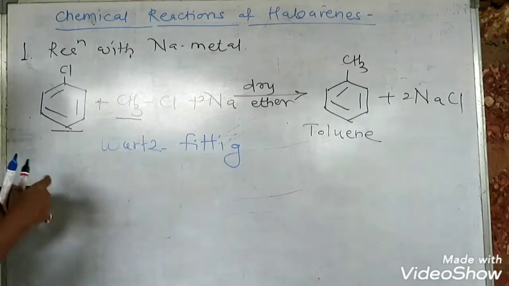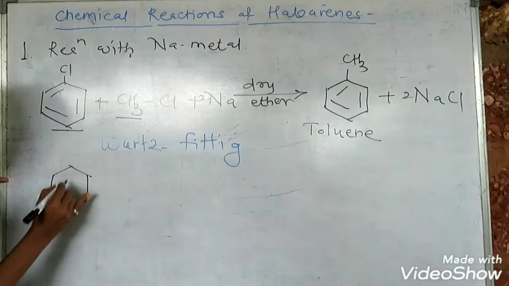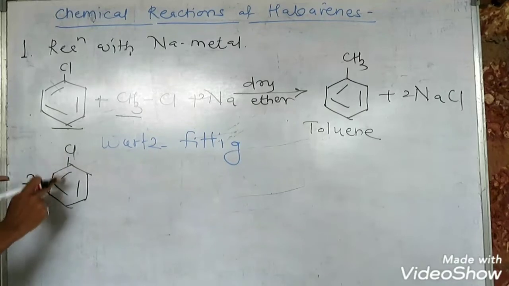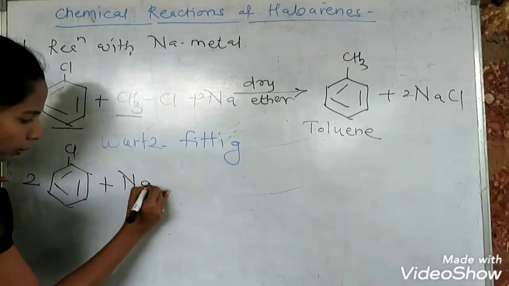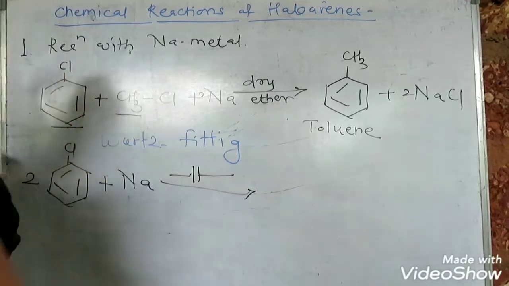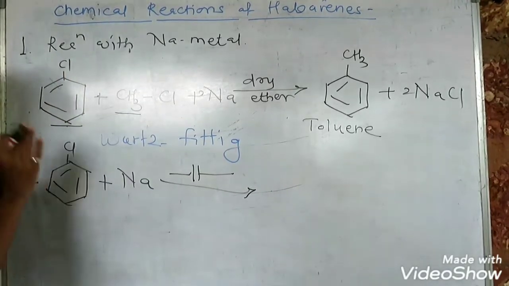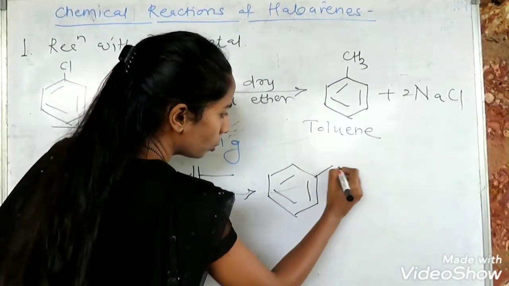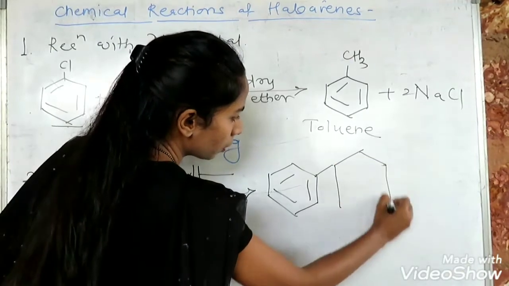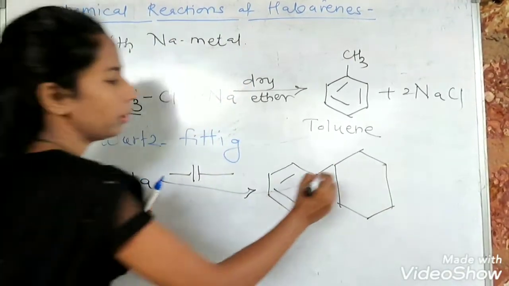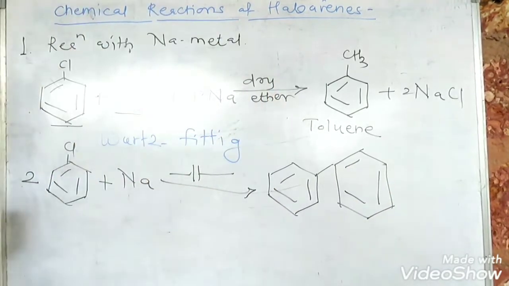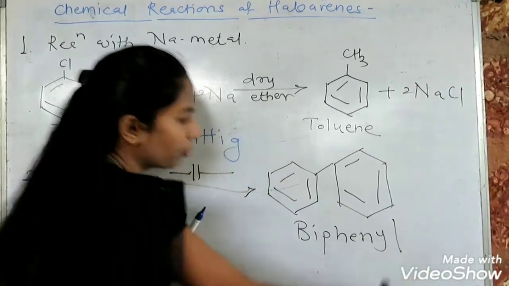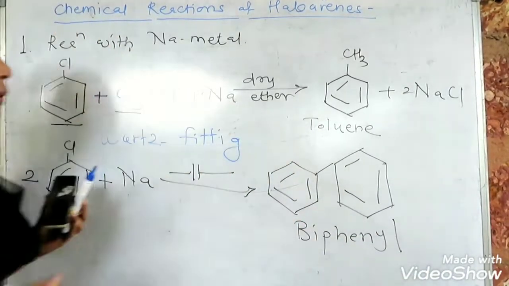So in that way, if two molecules of aryl halide or haloarene get coupled in presence of sodium metal and dry ether, then this aromatic ring gets coupled with itself. It is called biphenyl. So here both the rings are coupled with each other.